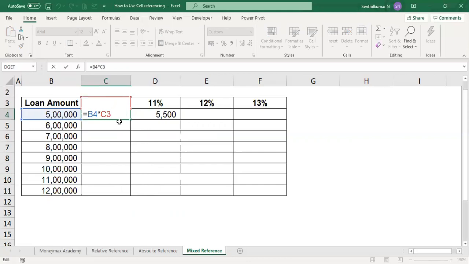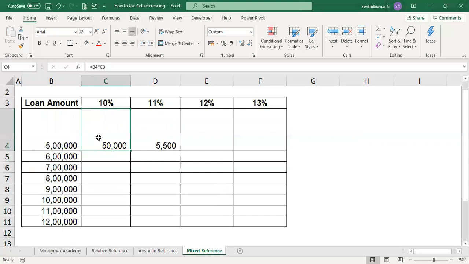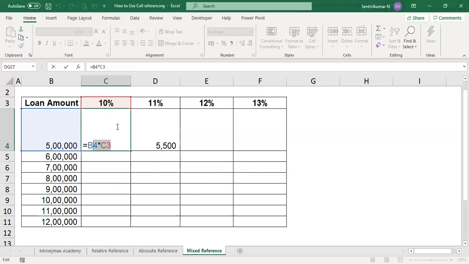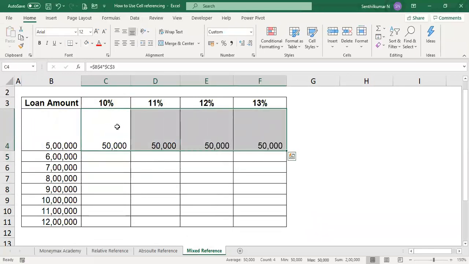For this example, which one is fixed? 5 lakhs is fixed, 10% is also fixed. If you fix the dollar symbol for all and copy paste, you will not get the correct answer. So we have to give the dollar symbol properly.